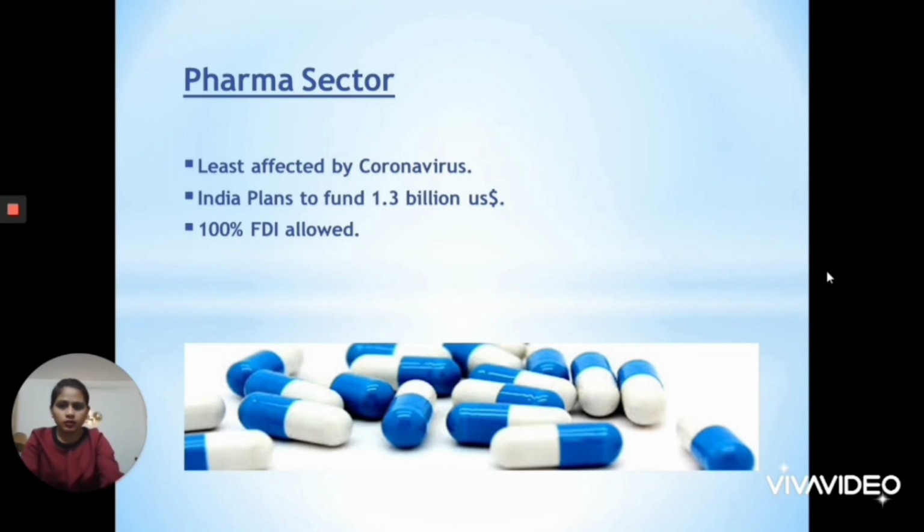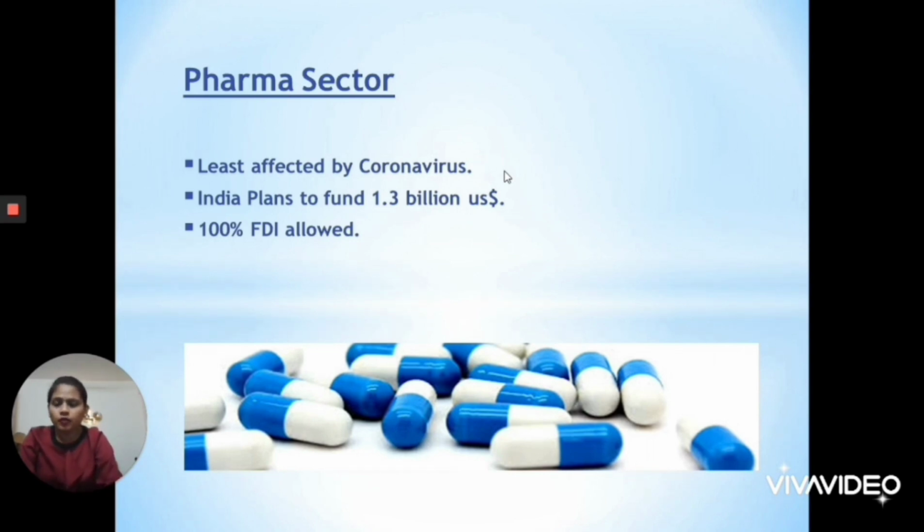So the sector which I have chosen for picking a stock is the pharma sector. Why have I chosen this sector? We'll discuss this one by one. Pharma is the only sector which is least affected by the coronavirus situation. The market is showing a downward trend because of the pandemic situation. So, even in the prevailing situation, pharma is the only sector which is least affected.